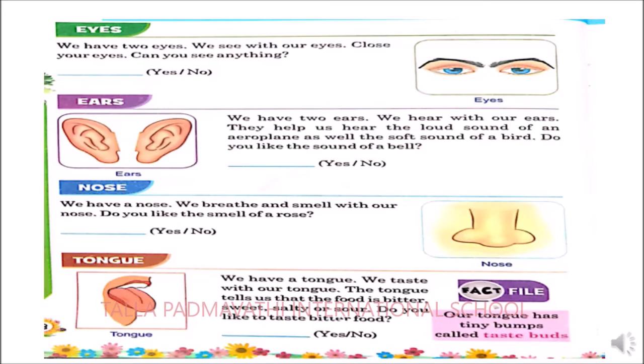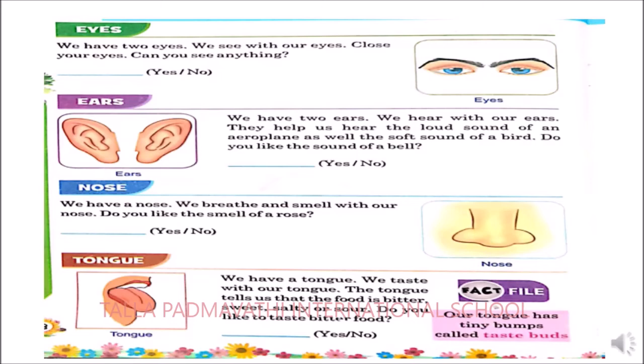Now the next sense organ, the tongue. We have a tongue. So what is this tongue used for? We can taste with the tongue. It tells us the taste of the food, if the food is bitter or tasty, like if it is sweet, salty or sour.